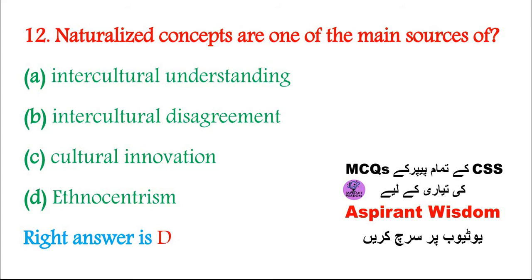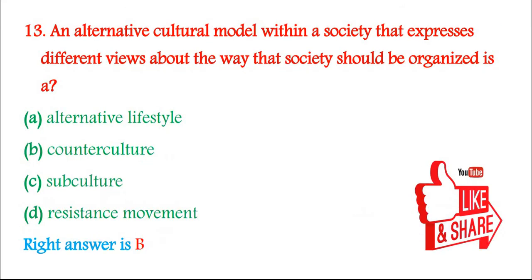Right answer is D. 13. An alternative cultural model within a society that expresses different views about the way that society should be organized is: A. Alternative lifestyle, B. Counterculture, C. Subculture, D. Resistance movement. Right answer is B.